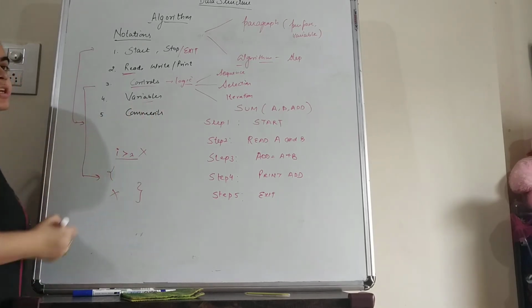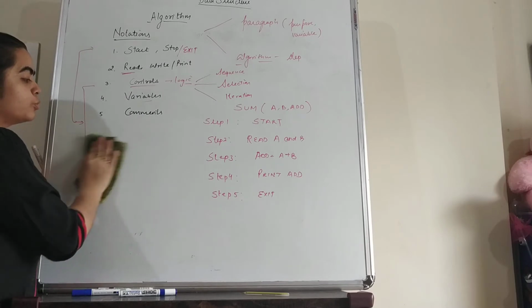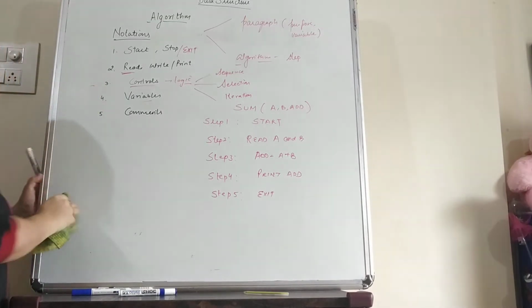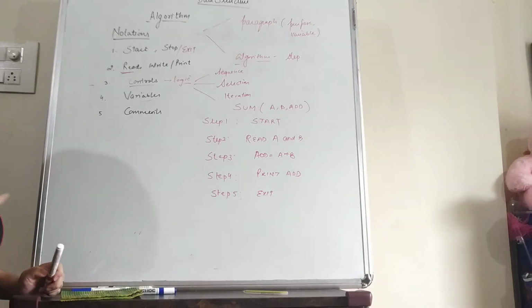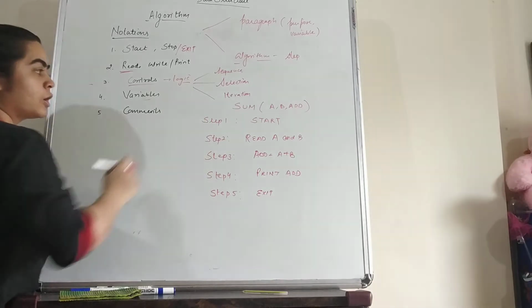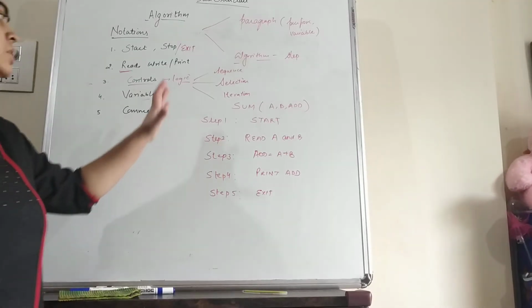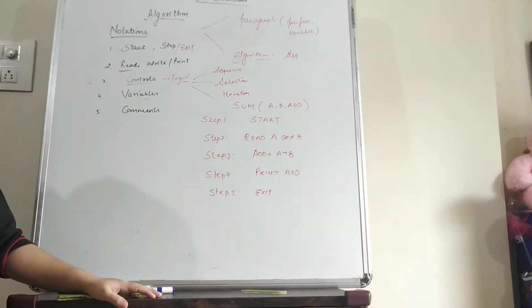And after this we have the variables. In every algorithm we have to use a number of variables. Variables we can write in capital letters or in lowercase. If we write these variables in capital letters, then in all the steps we have to write them only in capital letters.